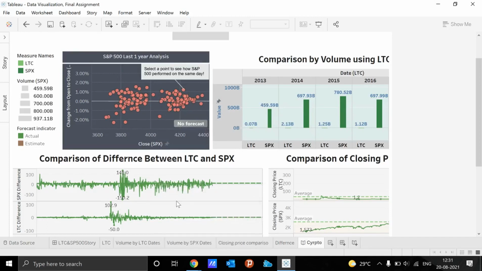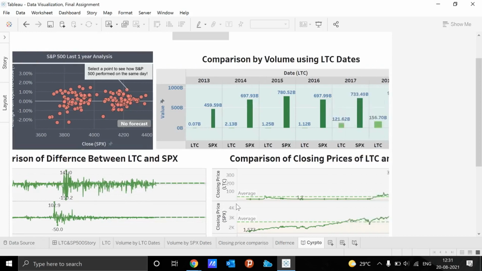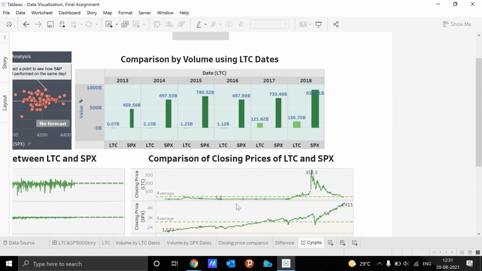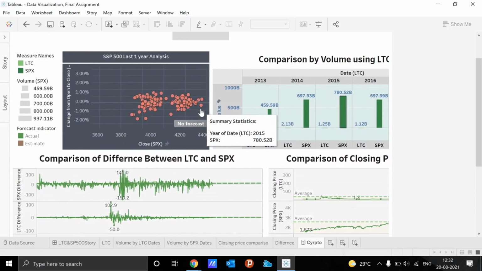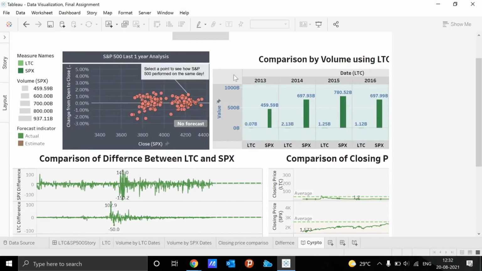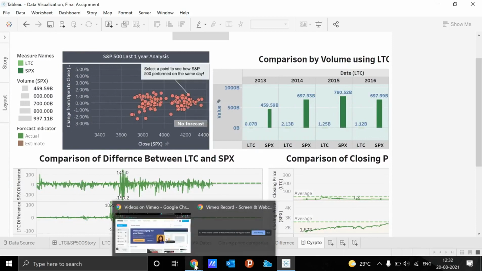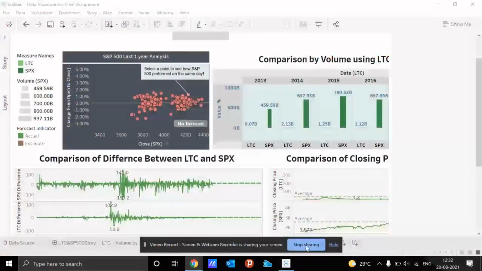Below that is the graph that I have explained, the difference between LTC and the SP 500, and this is the closing price difference between the LTC and SP 500, and the one above that is the comparison by volume using LTC dates. So this is our story that we have created, and thank you so much. That would be all from my end.